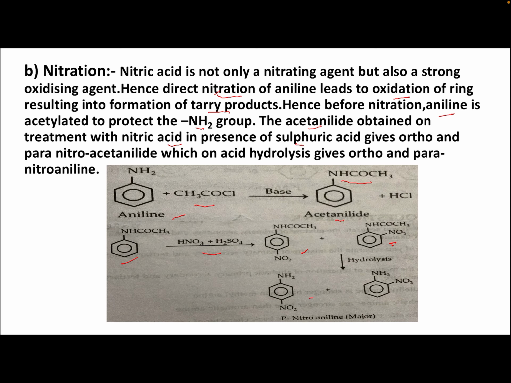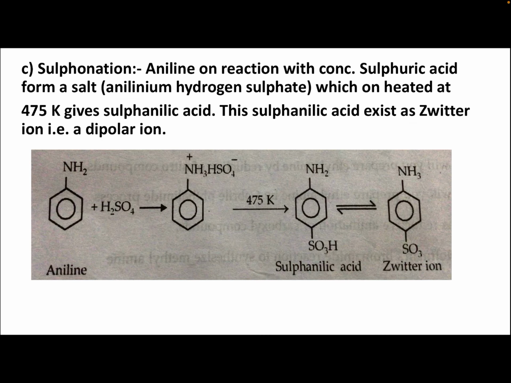Then on hydrolysis you get para-nitroaniline and ortho-nitroaniline. So once more, aniline reacts with acetyl chloride in the presence of base to give acetanilide. This acetanilide with the nitrating mixture gives para-nitroacetanilide and ortho-nitroacetanilide. On hydrolysis we get para-nitroaniline and ortho-nitroaniline. Para-nitroaniline is the major product.